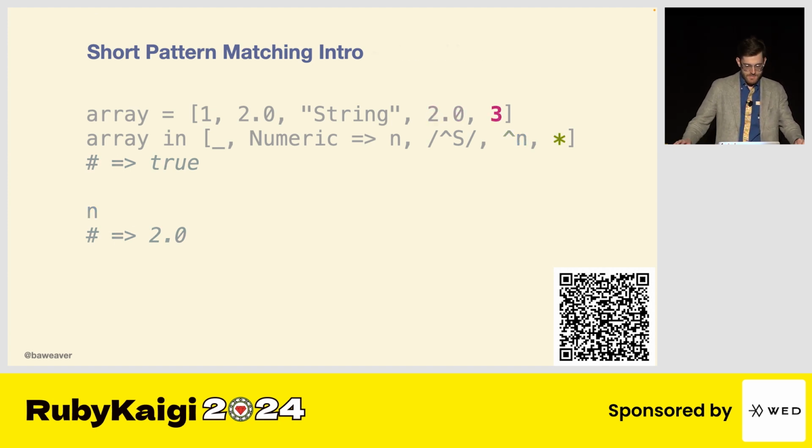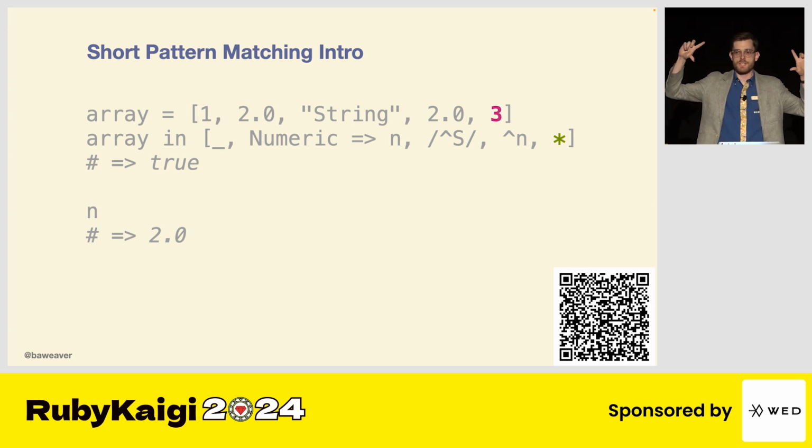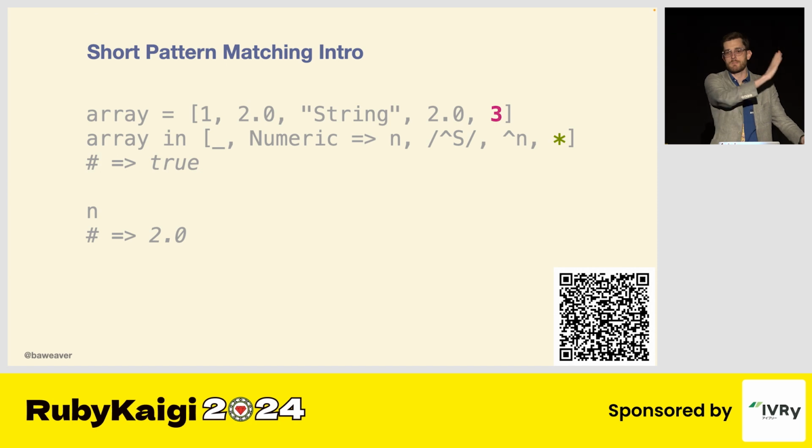And last is the star, which captures anything after that point. Or if we put it at the front, it could capture anything before that point. If we put it on both sides, well, it'll try and find that expression anywhere inside of the array, which is very, very useful, and that's called a find pattern. What this is saying is don't worry about the rest of it. I know there's some more values, but I only care about this part of it, whether it be the front, the back, or somewhere in the middle.